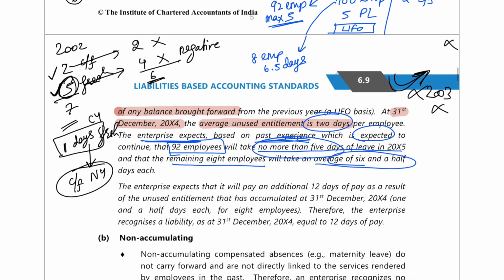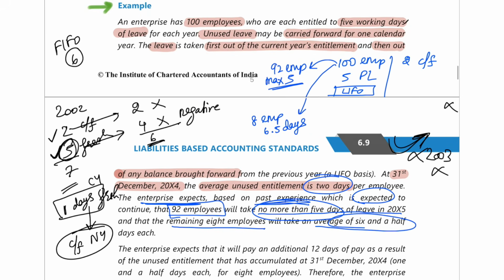Now the 92 employees are going to take 5 days of leave. All these 100 employees totally have a balance of 5 days of current year leave plus 2 days of carry forward leave, 7 days of leave. So these 92 employees will only take 5 days of leave. Since they are following the LIFO method, they will use all these 5 days from the current year balance itself. So the current year balance only they'll exhaust.